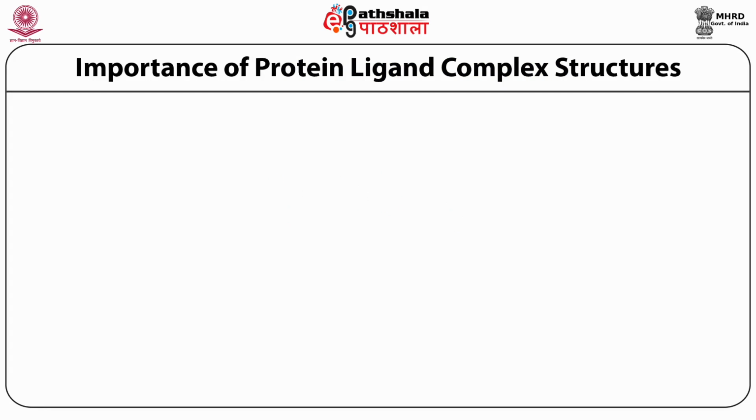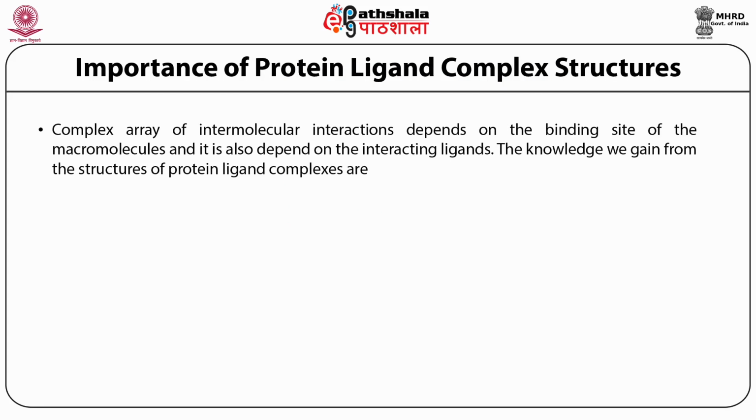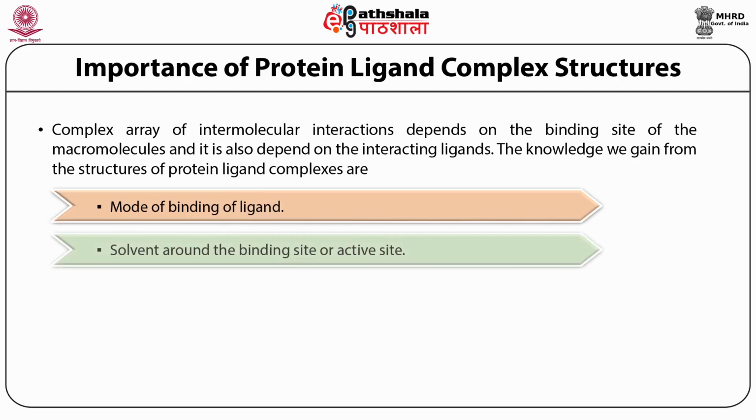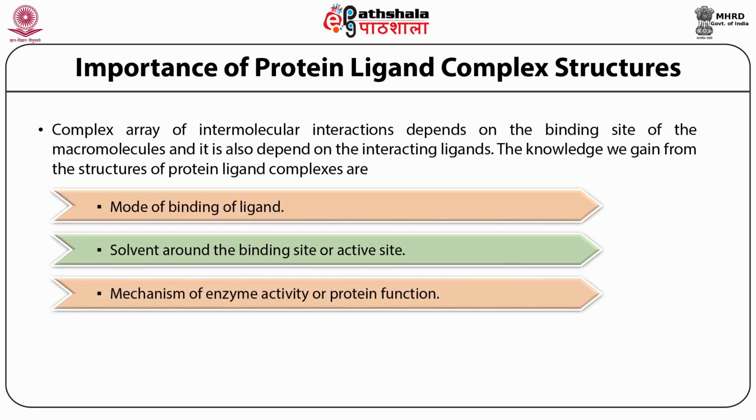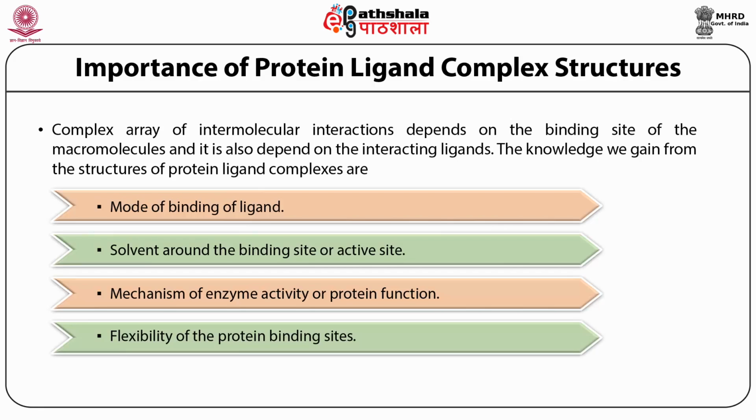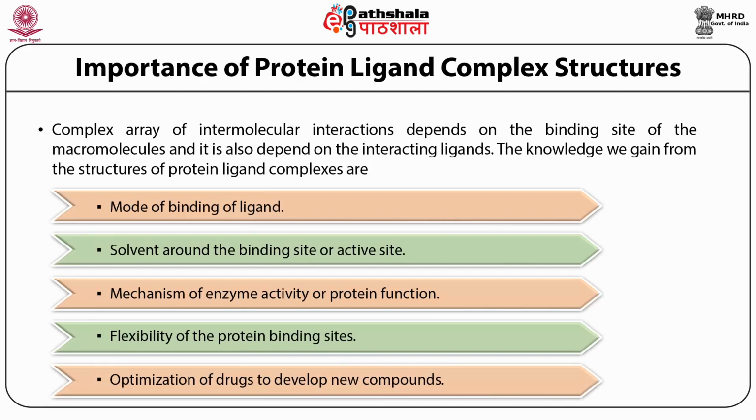Importance of protein-ligand complexes. Complex arrays of intermolecular interactions depend on the binding site of the macromolecules. It also depends on the interacting ligands. So the knowledge we gain from the structure of protein-ligand complexes are the mode of binding of the ligand, the solvent around the binding site or active site, the mechanism of enzyme activity or protein function, flexibility of the protein binding site, and optimization of drugs to develop new compounds.